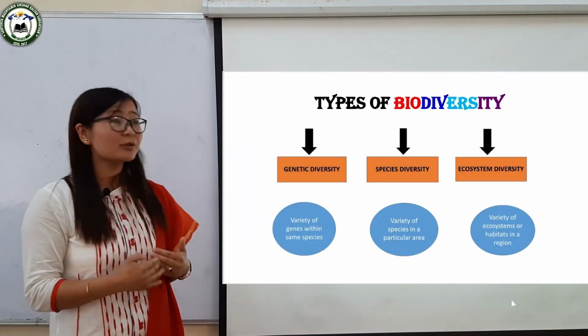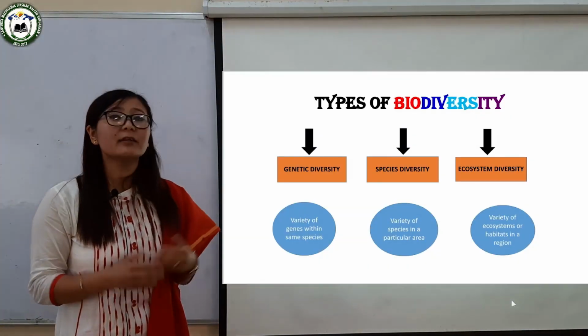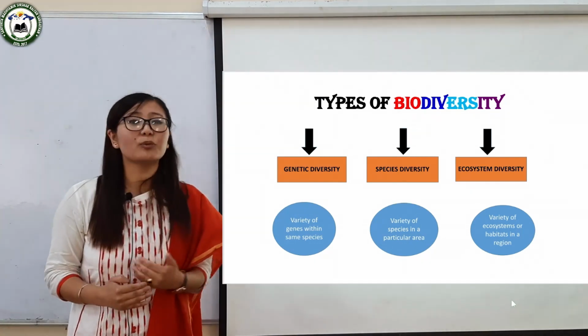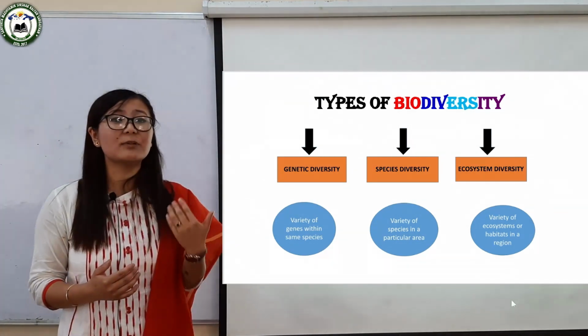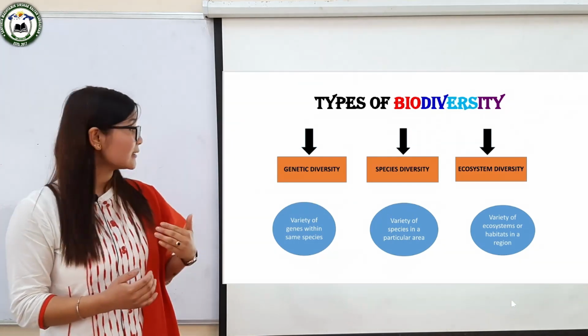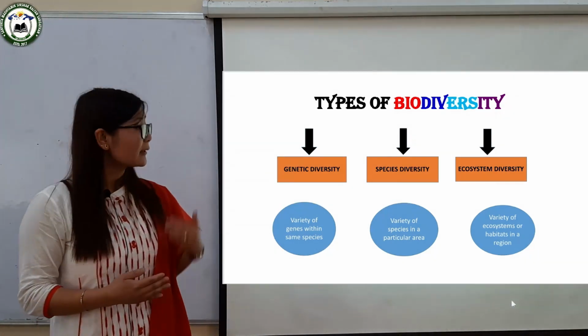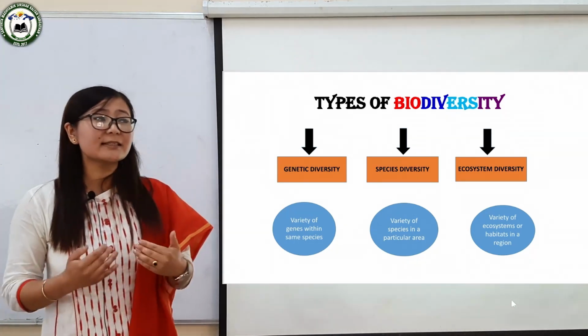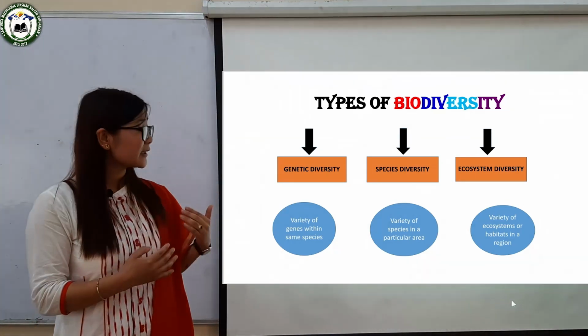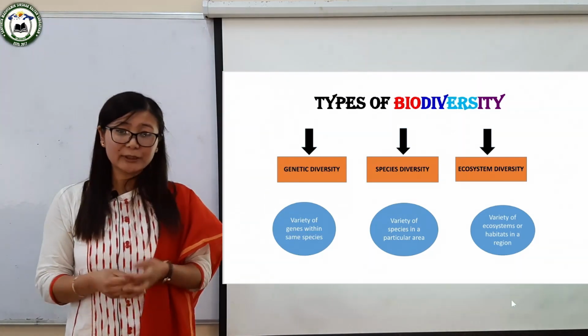Now we are moving towards the types of biodiversity. Types of biodiversity are also known as levels of biodiversity. There are three types or levels of biodiversity, and these are genetic diversity, species diversity and ecosystem diversity. Now let us discuss each diversity individually.